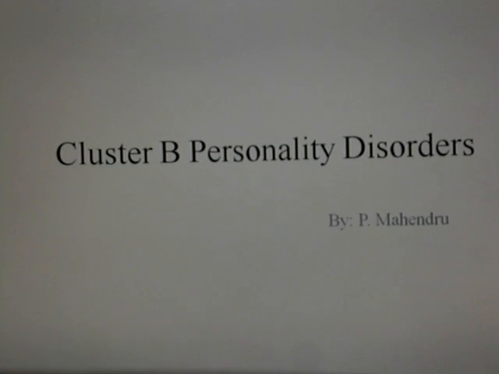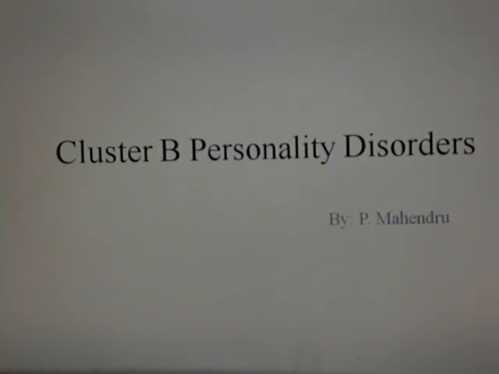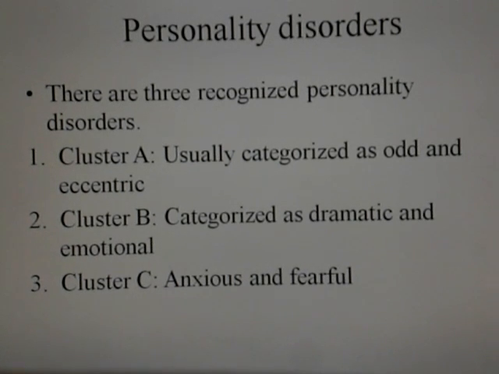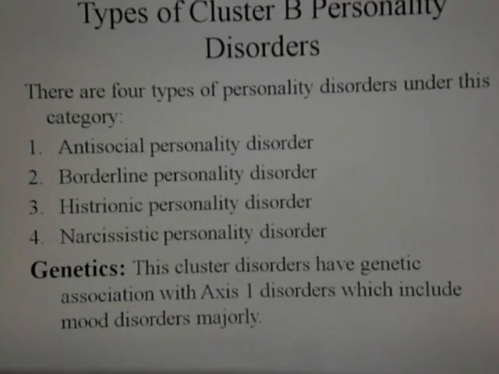I'll be talking about cluster B personality disorders today. So there are three recognized personality disorder clusters: cluster A, cluster B, and cluster C. Cluster A patients are usually categorized as odd and eccentric. Cluster B patients are categorized as dramatic and emotional, and cluster C patients are categorized as anxious and fearful.